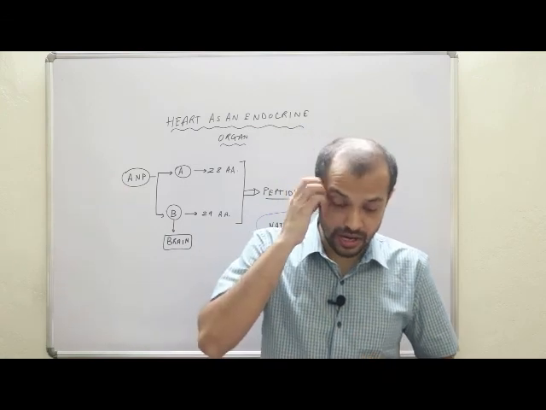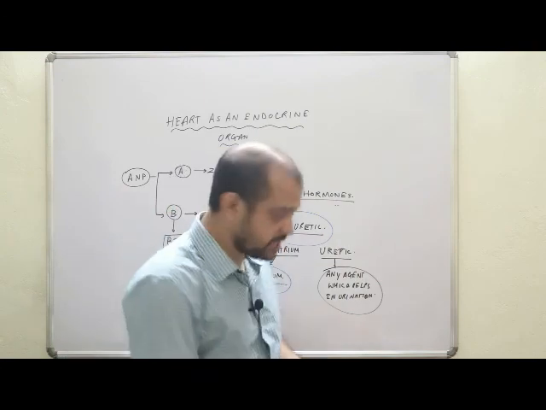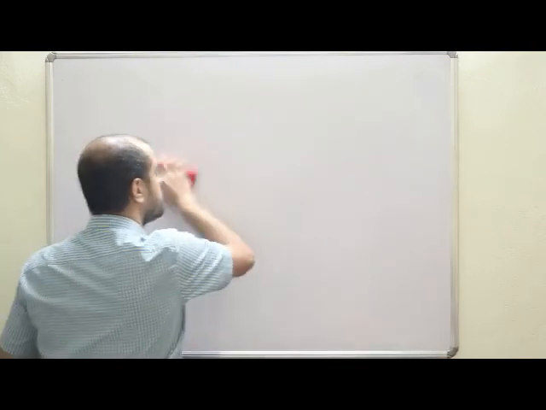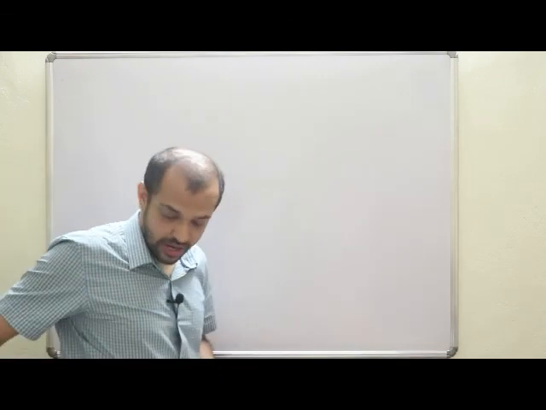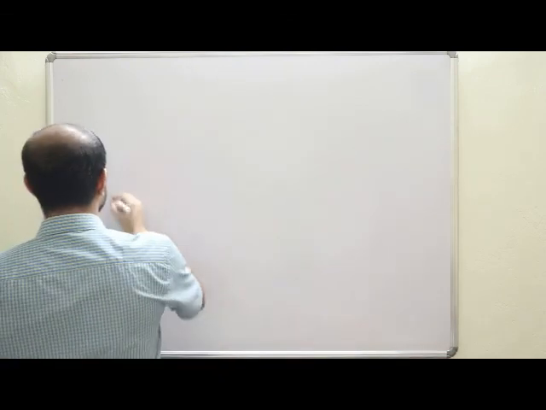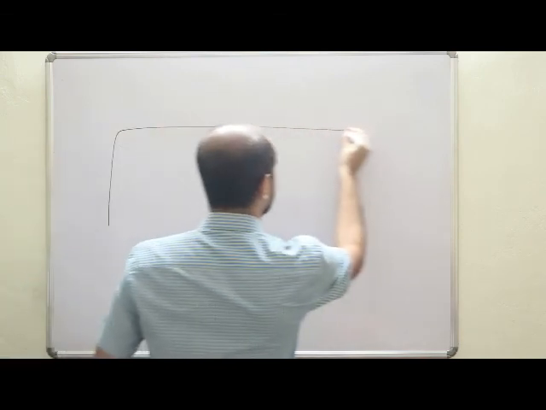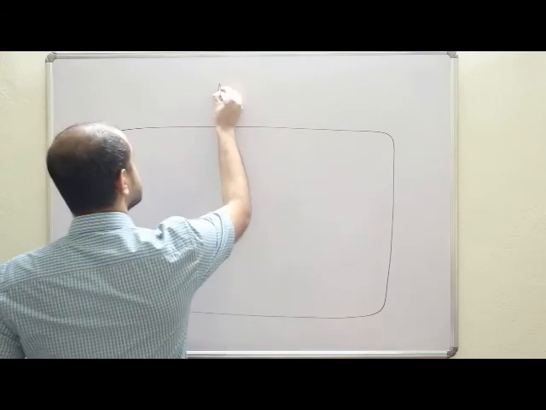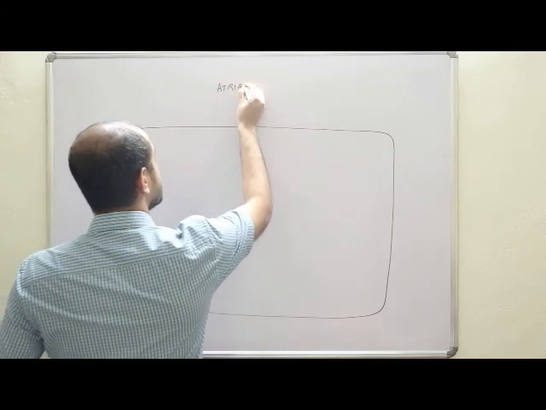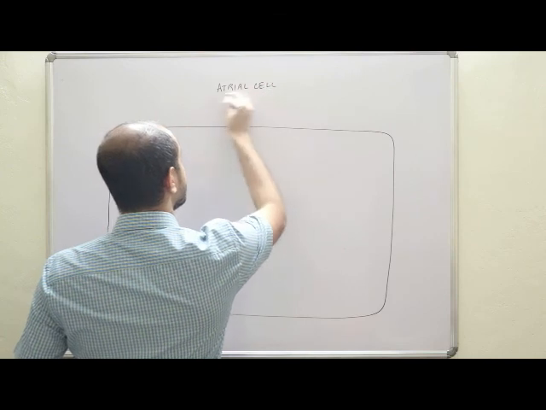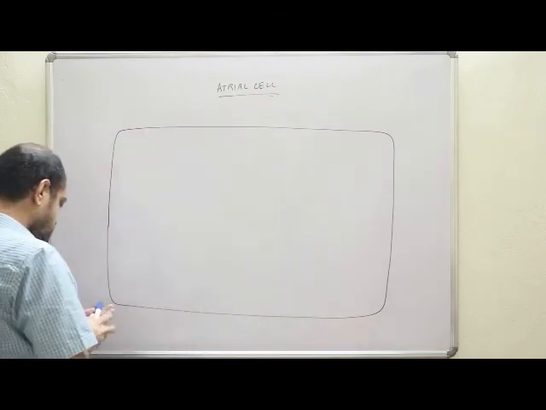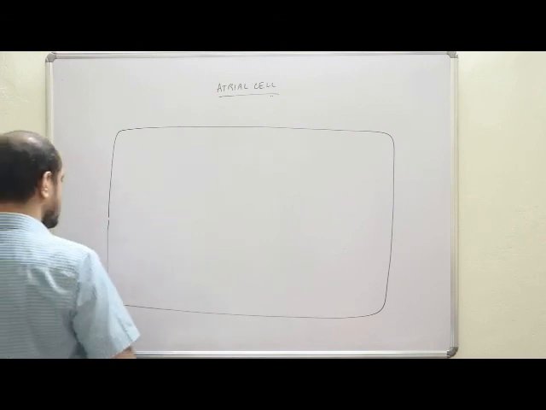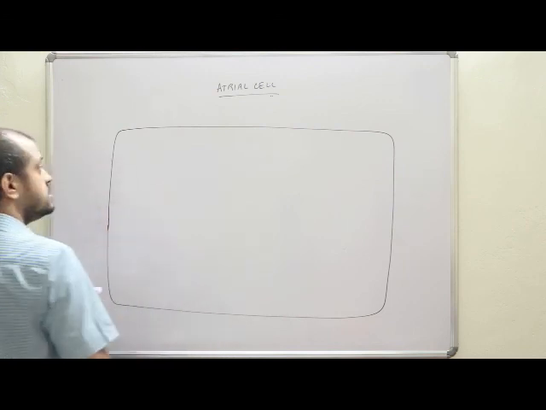Clear? Now, let me draw a diagram to make you understand how these two factors, hypovolemia and hypervolemia, work, and how ANP works. Now listen, suppose this is an atrial cell.